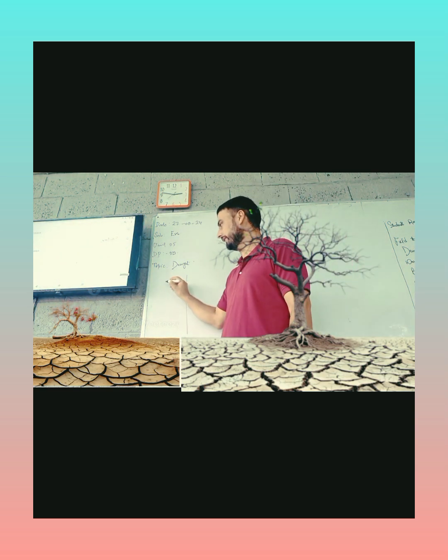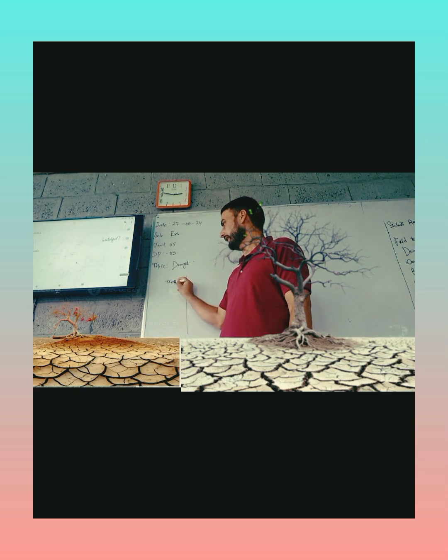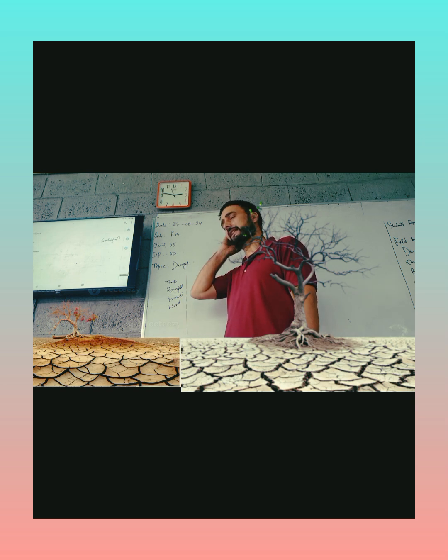Yesterday we discussed four main atmospheric conditions: temperature, rainfall, humidity, and wind. So this drought is caused when there occurs less or no rainfall.